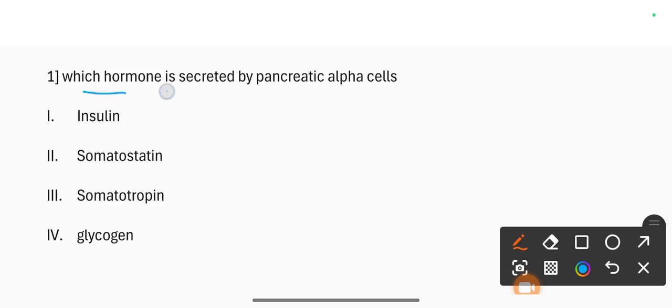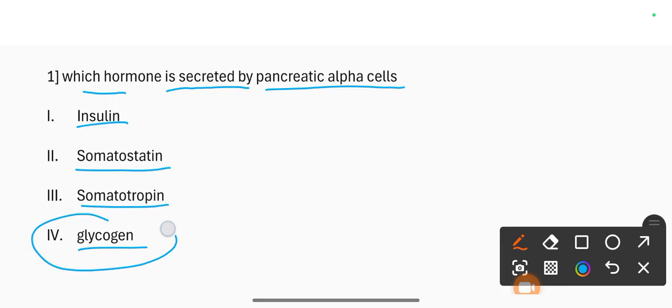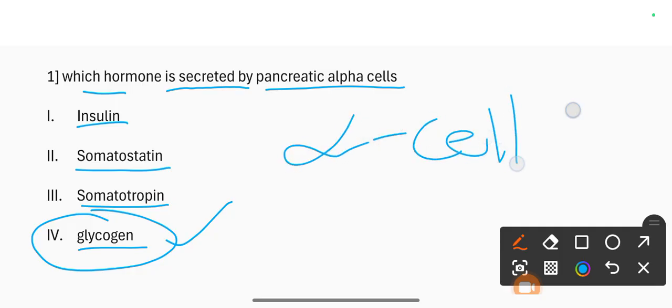Which hormone is secreted by pancreatic alpha cells? 1. Insulin. 2. Somatostatin. 3. Somatotropin. 4. Glucagon. The correct option is glucagon. Glucagon is secreted by the alpha cells, while insulin is secreted by the beta cells.